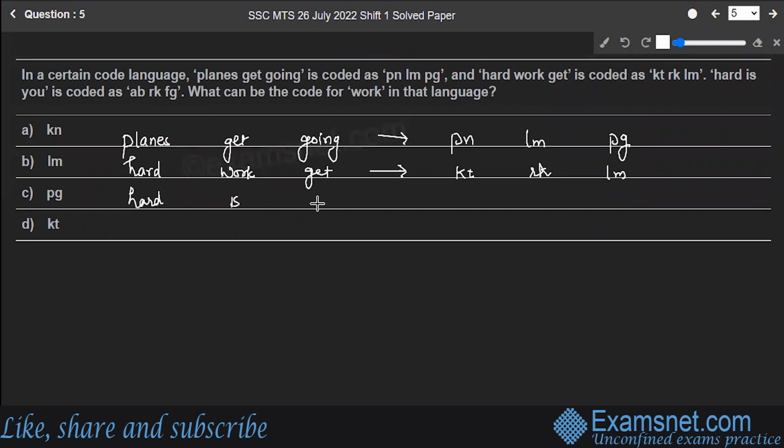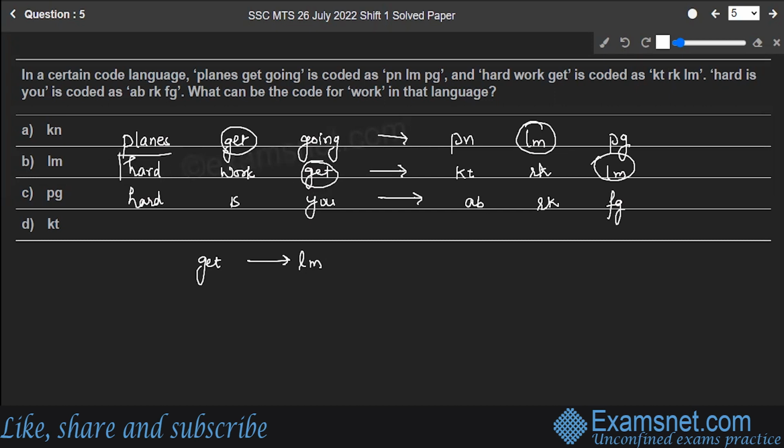Next is hard is U, and the code for that is ABRKFG. Correct? So here is get, and here is again hard work get. So if I look at the get word, what is common in these two also? It is LM. Correct? So that means code for get is LM.